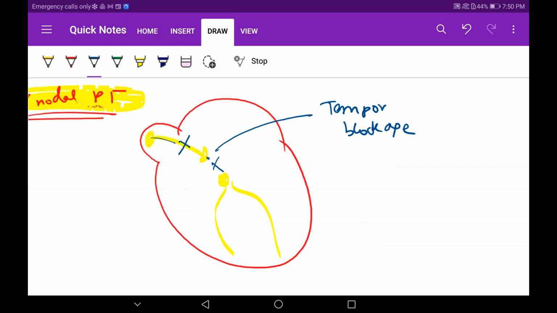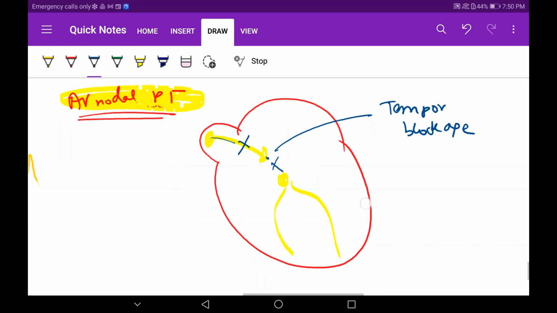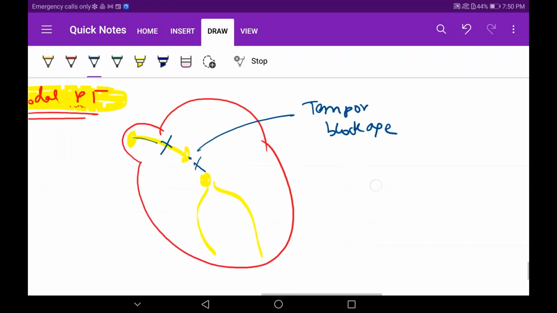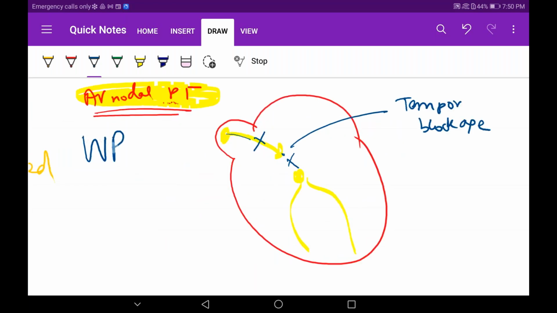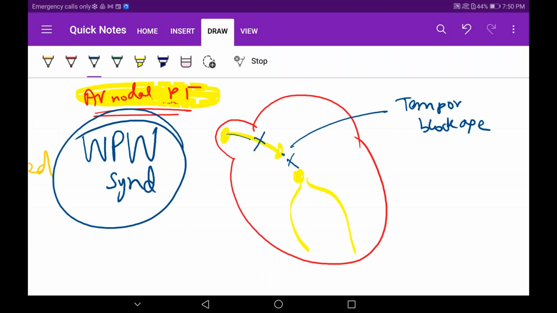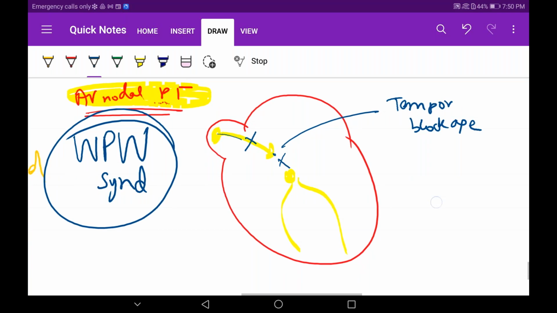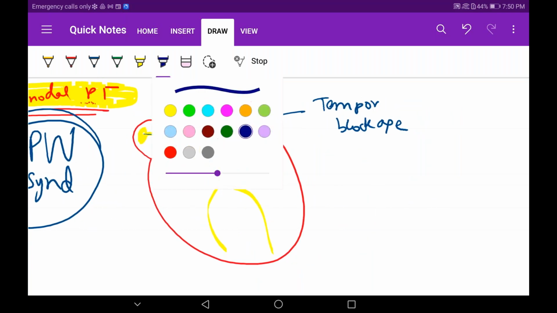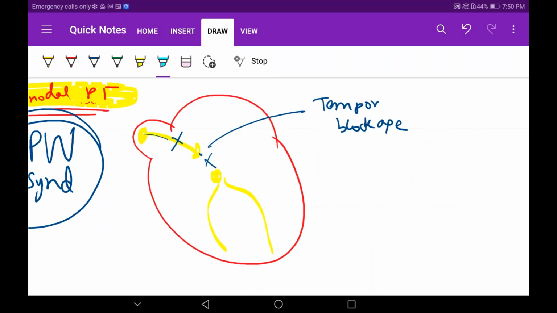In the people having AV nodal paroxysmal tachycardia, specifically if I write down WPW syndrome, this person in his heart will have an abnormal connection. I will draw it with blue. What do I mean by abnormal connection? That abnormal connection is nothing but a conducting system. It will come all the way from here like this and it will join the bundle of His like this.